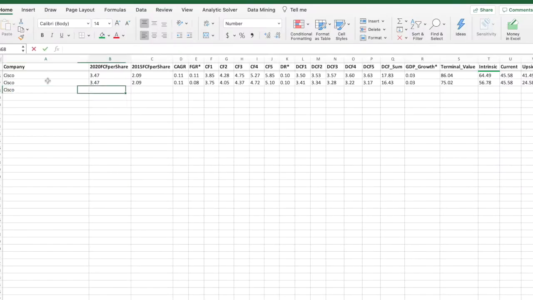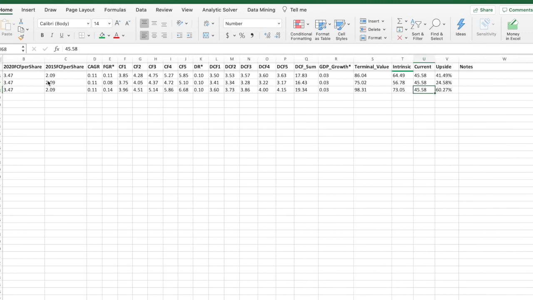If we do a very aggressive bullish case and say that the stock is going to grow at 14%, assuming a 10% discount rate and GDP growth of 3%, this is going to give us an intrinsic value of $73 per share. Currently at $45.58, this is 60% upside.